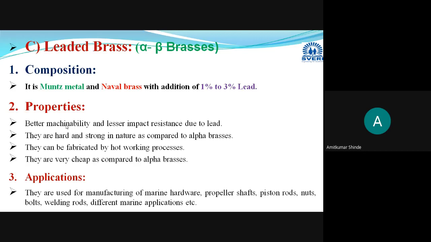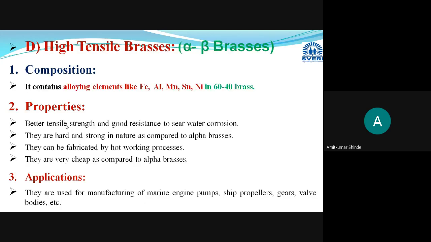Then next, the fourth brass will be here, high tensile brass. Now in the high tensile brass, here we are going to increase the tensile strength, and corrosion resistance we are going to increase. And how we are going to do this, how we are going to increase the tensile strength and its strength, by addition of some alloying elements in the 6040 brass. Okay, 6040 brass is nothing but your Muntz metal.